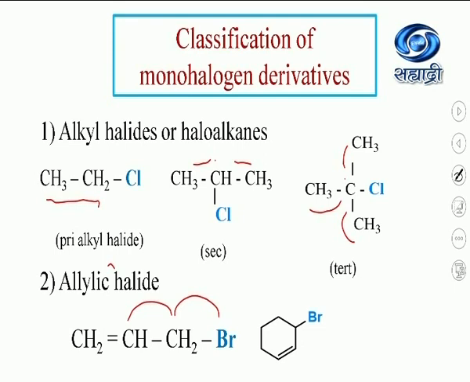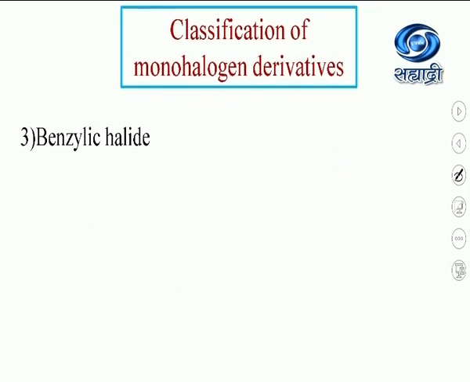In the second case also, the halogen atom is bonded to an sp3 hybridized carbon, which in turn is bonded to an sp2 hybridized carbon atom. Now think on it, whether both of these are primary allylic halide, secondary allylic halide, or tertiary allylic halide. The next class is benzylic halide.